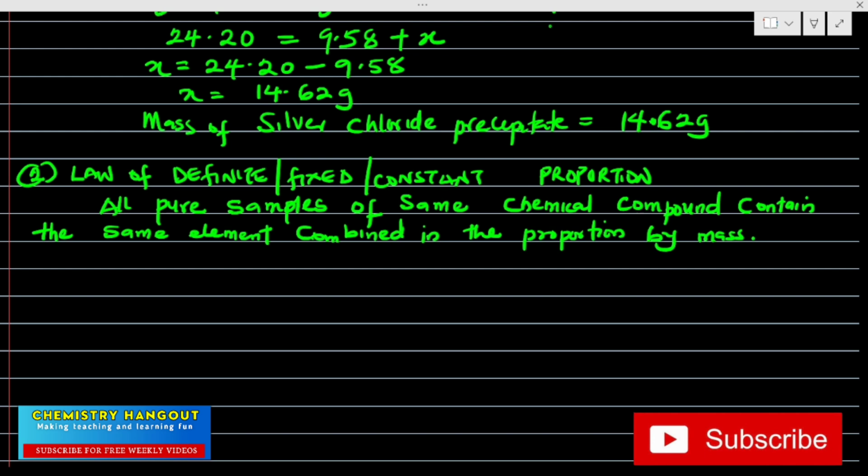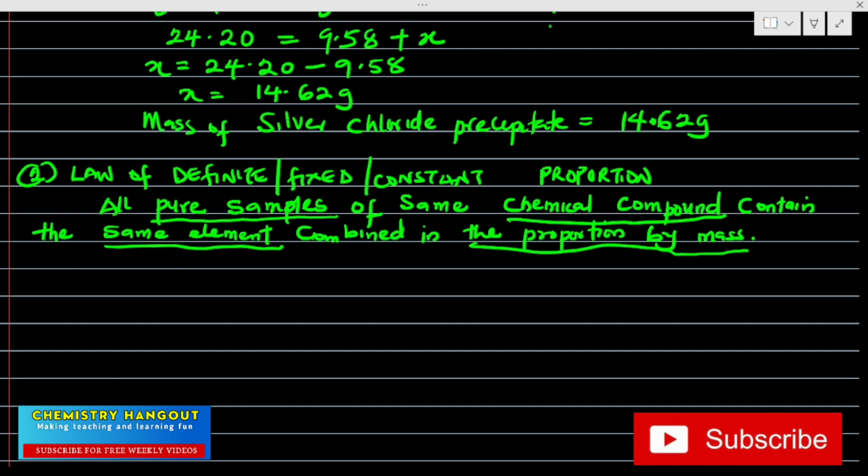Same proportion by mass. So, what is this law stating? What's the meaning of this thing we have stated? I want us to take some keywords from this definition. All pure samples, can you see that? Pure samples of the same chemical compound, these are keywords. Contain the same element, combined in same proportion by mass.